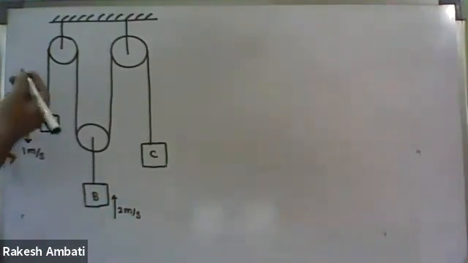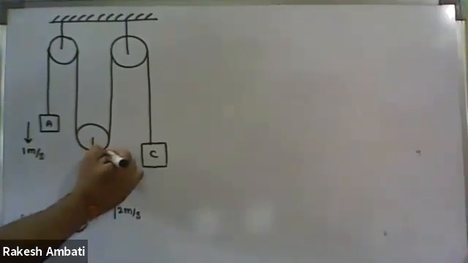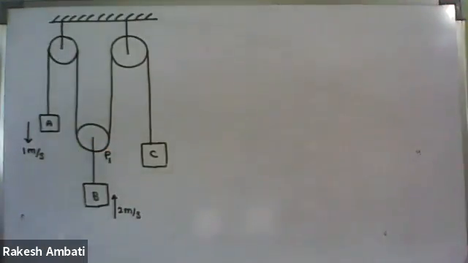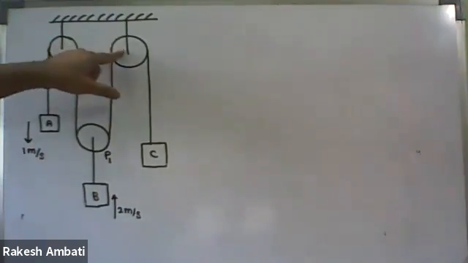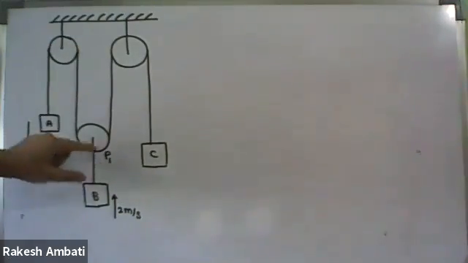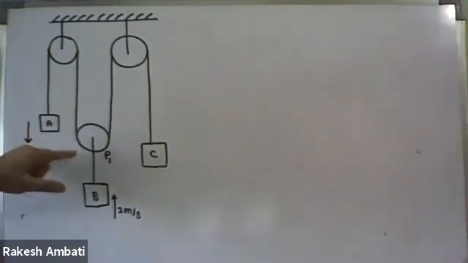For example, let us assume it is the P1 pulley. And these two are what type of pulleys? Fixed pulleys. And the P1 pulley is the movable pulley.